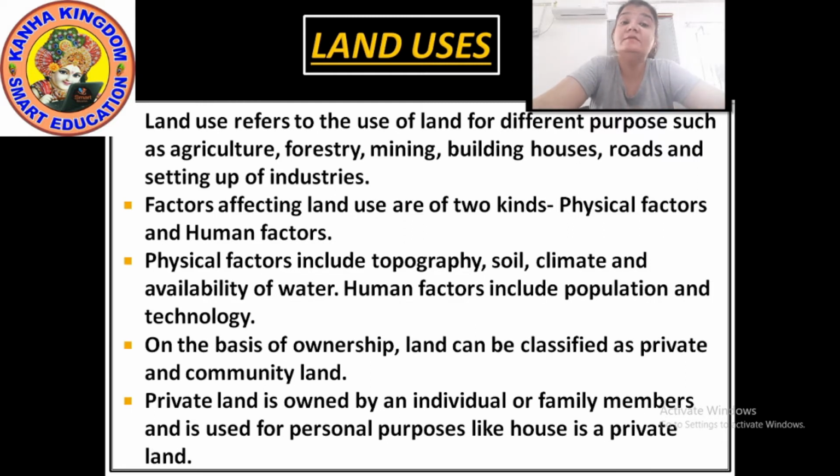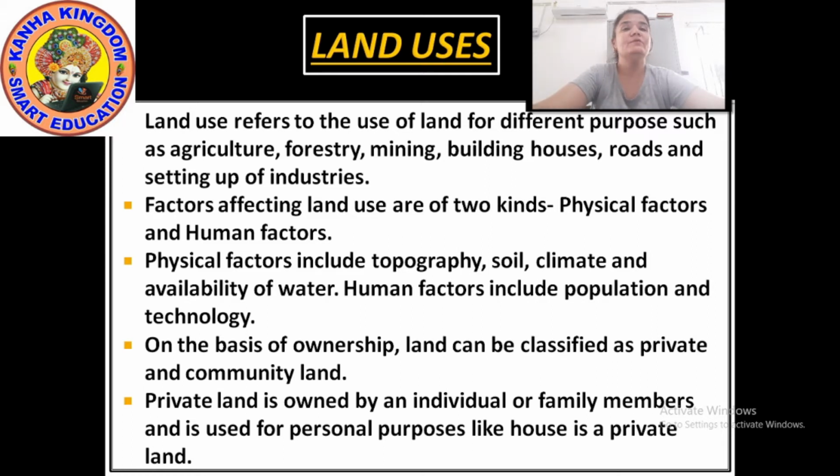Now this land is being affected by two factors. Which are those? These two factors are physical factors and human factors. Factors affecting land use are of two kinds: one is physical factor and the other is human factor. Physical factors include topography, soil, climate, and availability of water. These are the physical factors which affect the land.